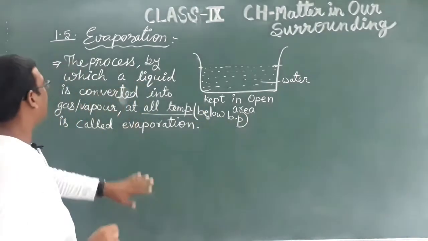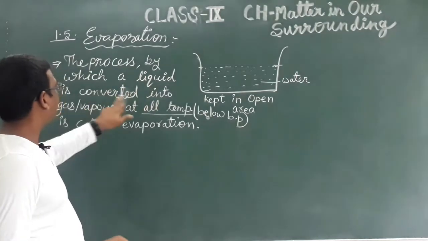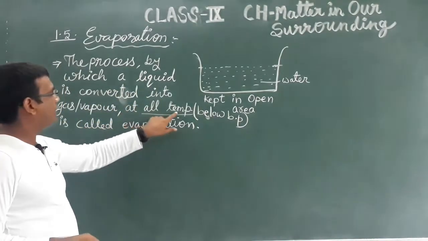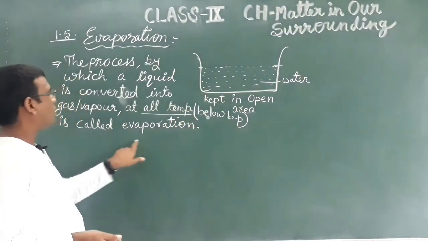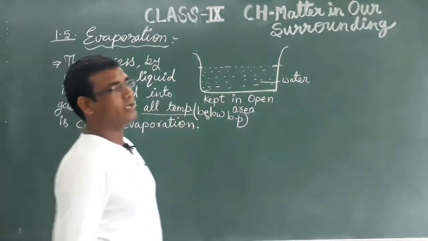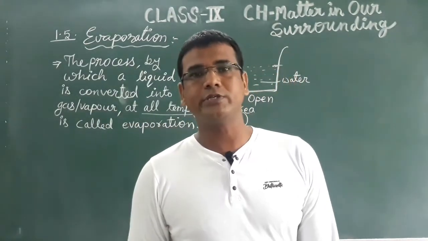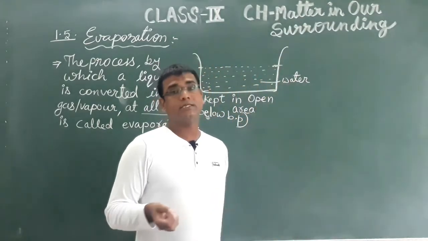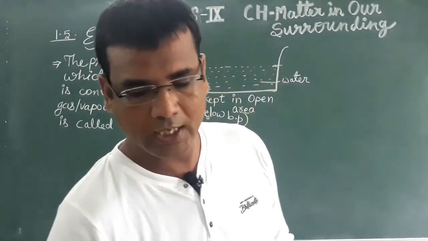So what is the definition now? The process by which a liquid is converted into gas or vapor state at all temperatures below boiling point is called evaporation. This is the phenomenon associated with all the examples we discussed earlier of our day-to-day life.